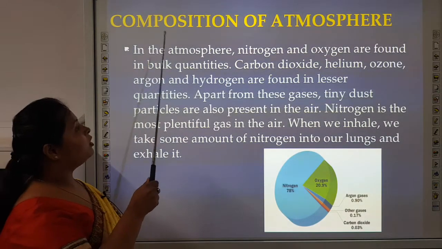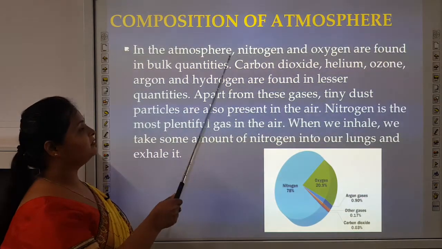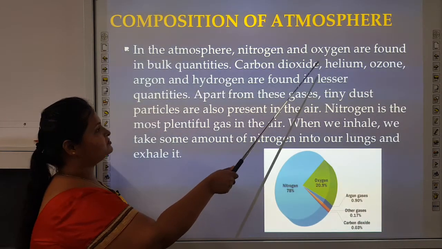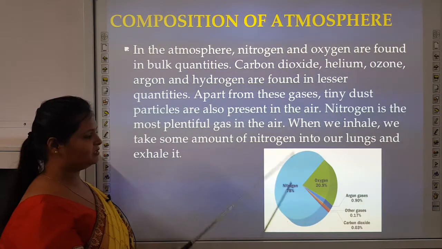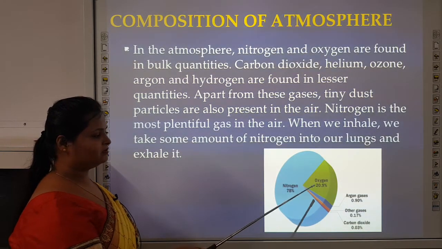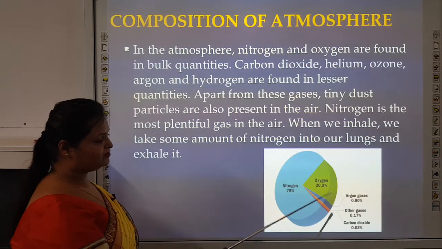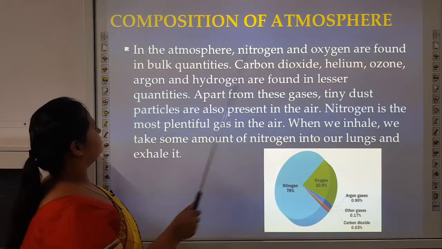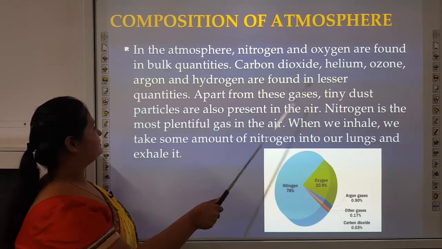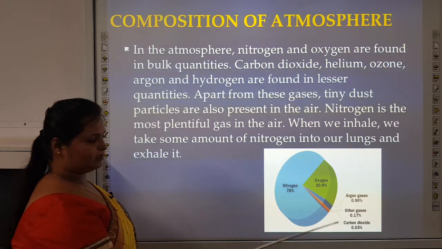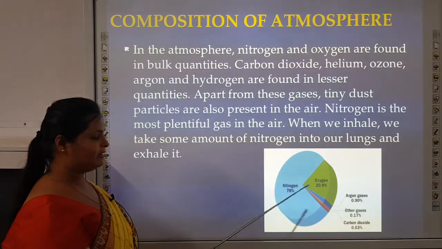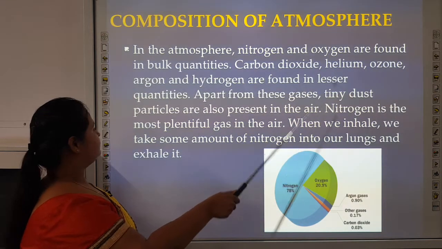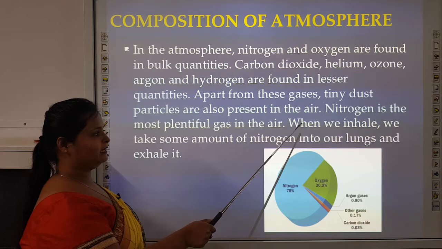Next, composition of the atmosphere. Now what does the atmosphere consist of? In the atmosphere, nitrogen and oxygen are found in bulk quantities. You can see in the diagram, nitrogen and oxygen are in bulk quantities in comparison with the other gases. Carbon dioxide, helium, ozone, argon and hydrogen are found in lesser quantities. Apart from these gases, tiny dust particles are also present in the air.